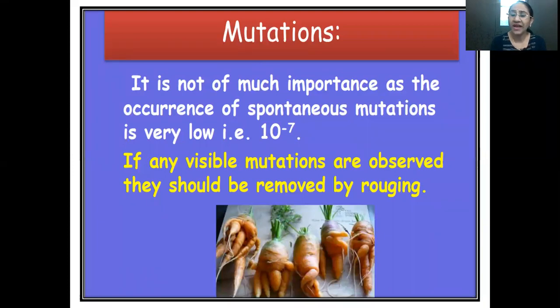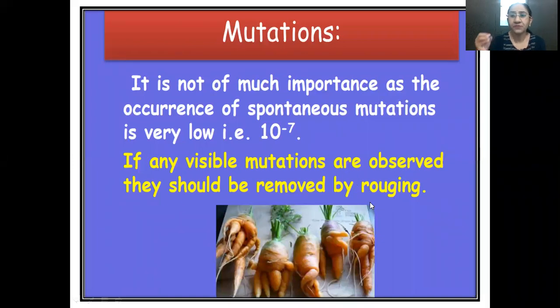But we are talking about natural variations, which are very minute. Spontaneous mutations occur at about 10 raised to -7. So if any visible mutations are observed, they should be removed by roguing.